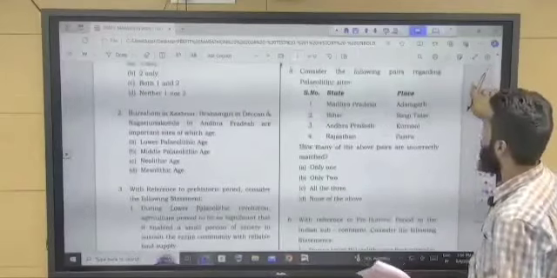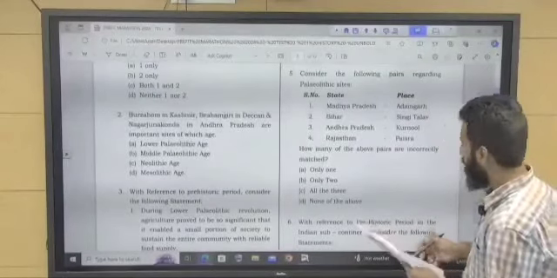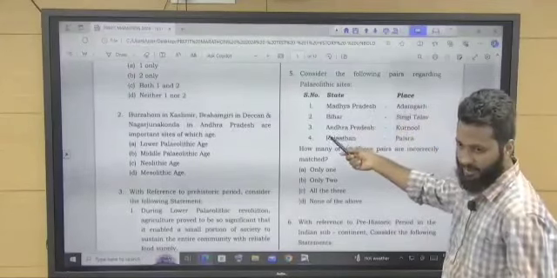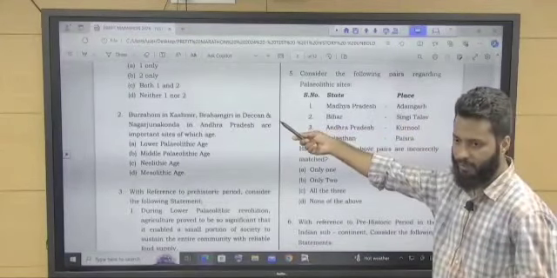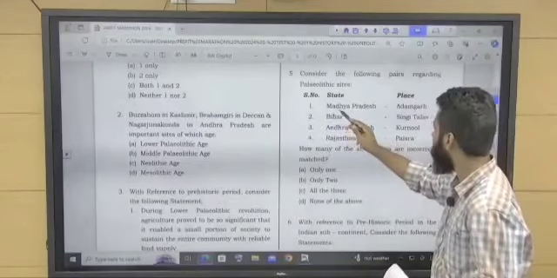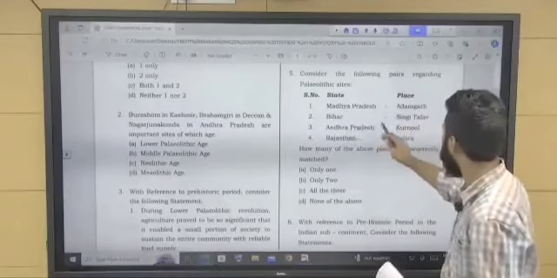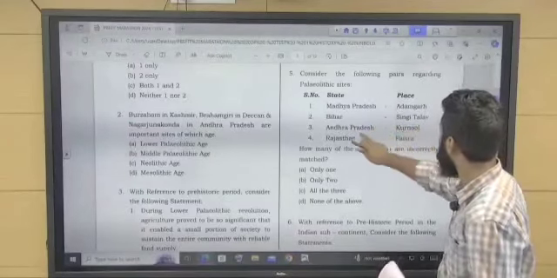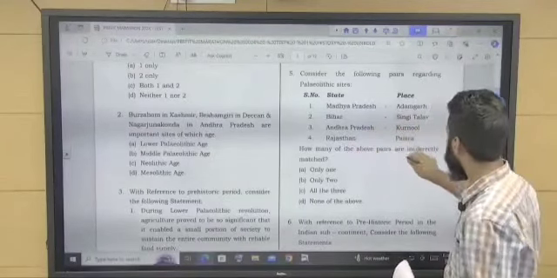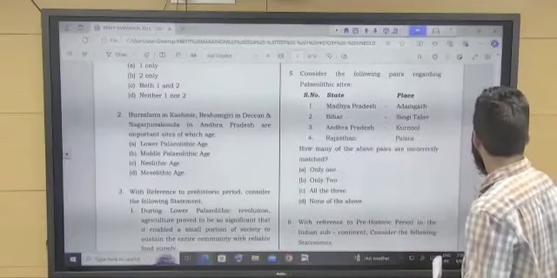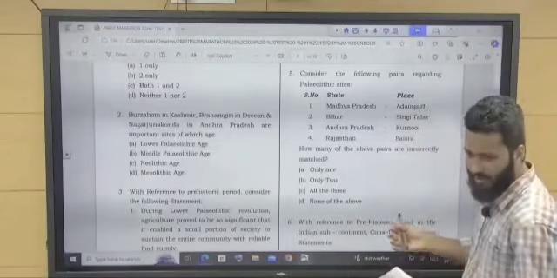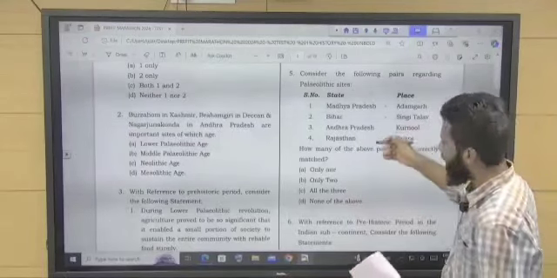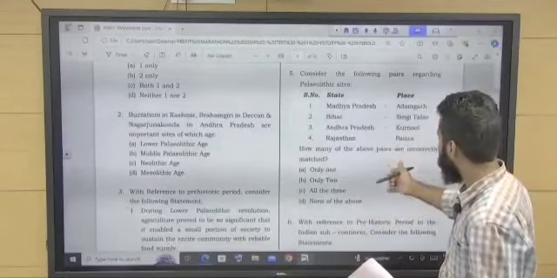Now let's come to question number 5. They are again asking about the sites, like we saw Gufkaral in Kashmir, Burzahom in Kashmir, right? Madhya Pradesh, Adamgarh, Bihar, Singhi Talab, Andhra Pradesh, Kurnool, and Rajasthan, Pesra. Now, see, once you prepare the list and the places where they are, you will be able to answer this question very easily.